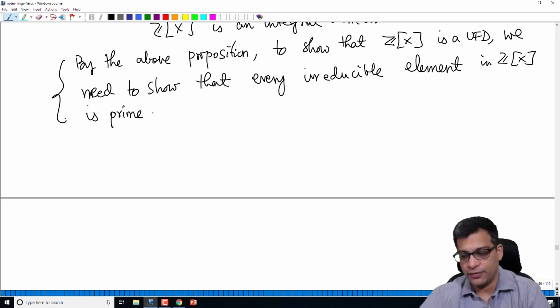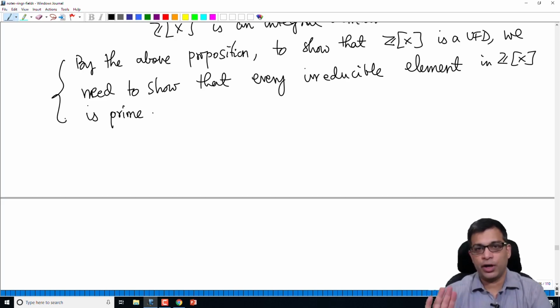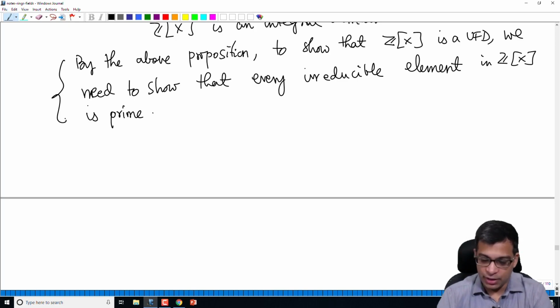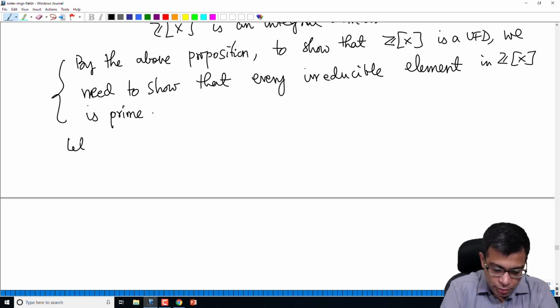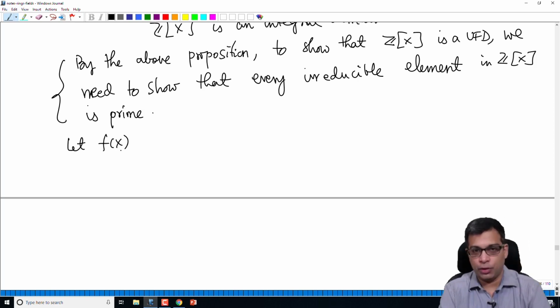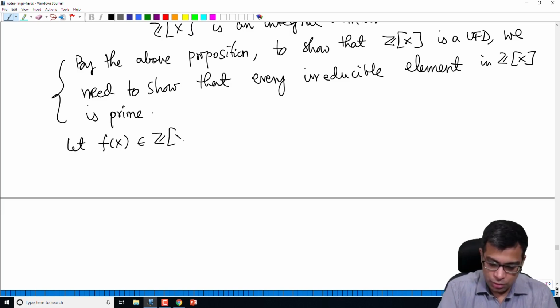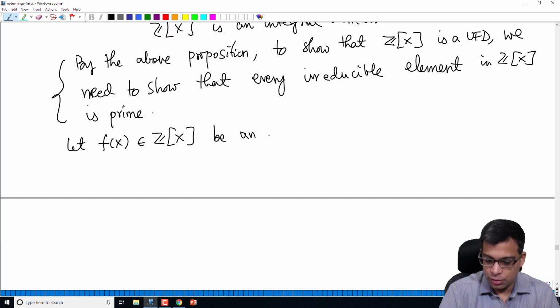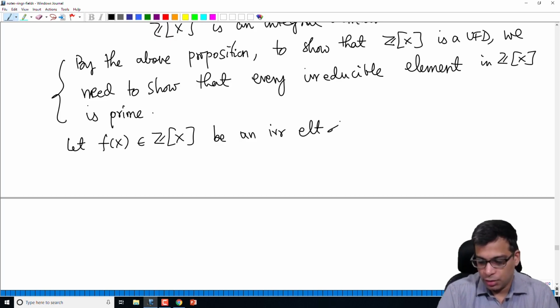So there are two kinds of irreducible elements in Z[x]. One is prime numbers, 2, 3, 5, 7, 11 and so on. We want to show that those are prime, which is the easy part. Every irreducible integer is actually a prime integer. The other thing is, I am going to give you a preview of what we want to do. So let's say this is an irreducible element. What is an irreducible element?